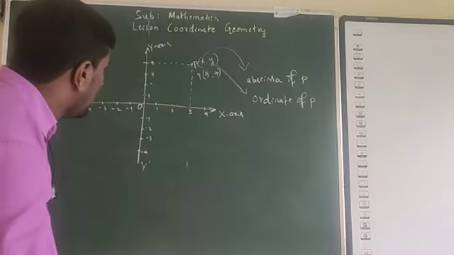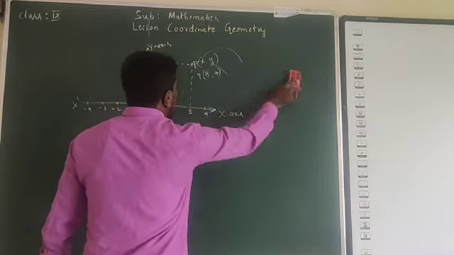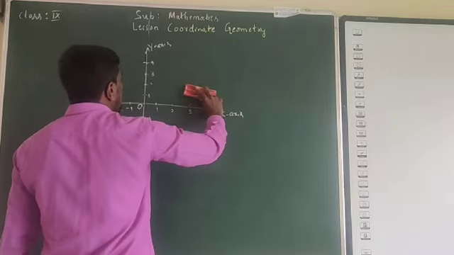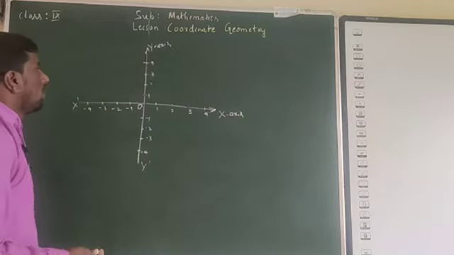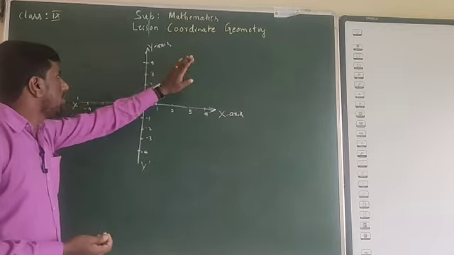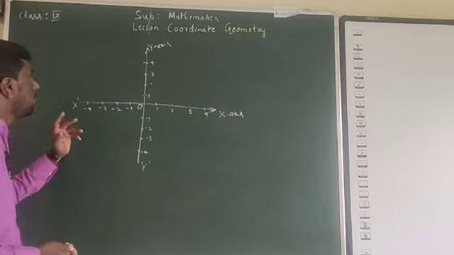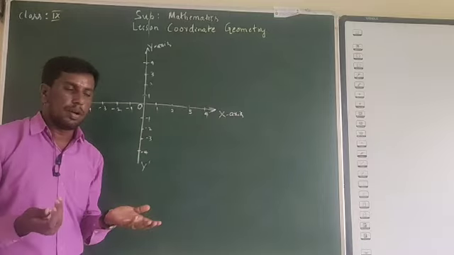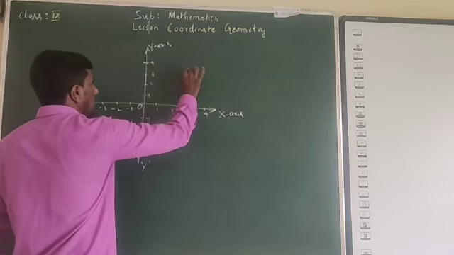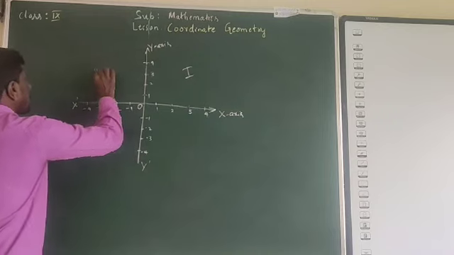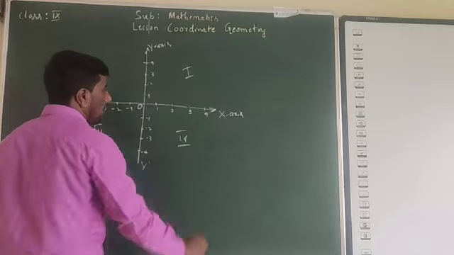Then we will learn about abscissa, then ordinate. While locating the point, we will come to know which quadrant is positive, which quadrant has both negative, which quadrant is negative, positive, and the third quadrant where both are negative. We will discuss that. Till now, remember that this is the first quadrant, this is the second quadrant, anti-clockwise, this is the third quadrant, and this is the fourth quadrant.